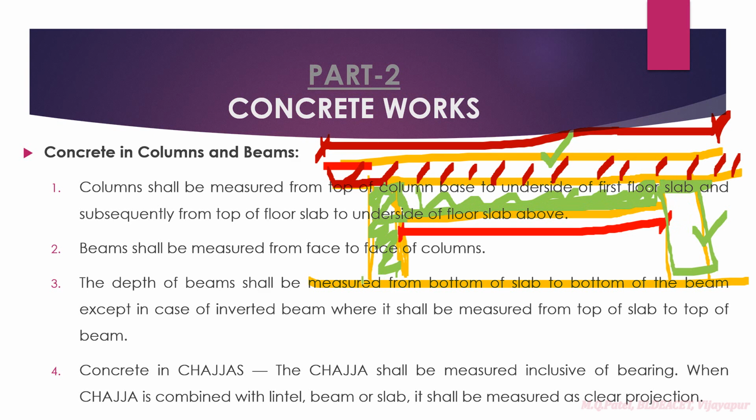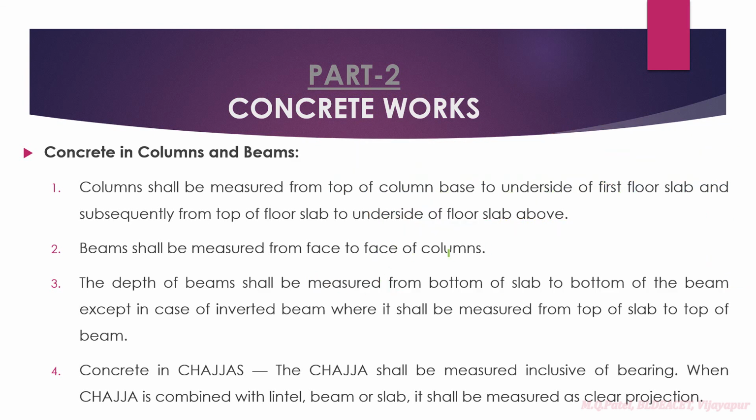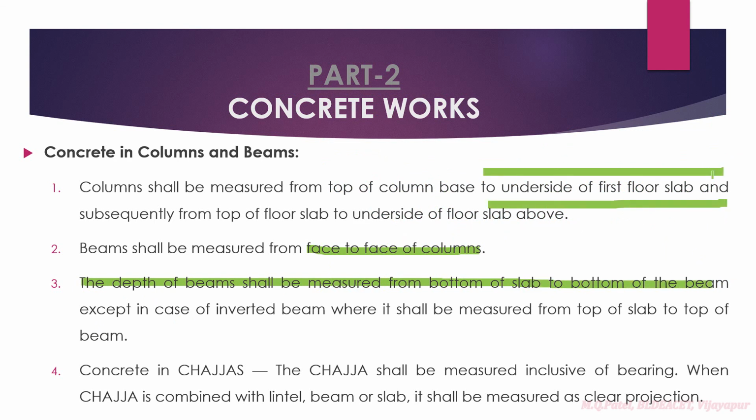Column, from subsequent floors we have to do the measurements. Beam, that is from face to face of the columns. And another thing I forgot to say, the depth of the beams shall be measured from the bottom of the slab to the bottom of the beam, right? So for example, if you have this as a slab, and again here you have the beam, the beam reinforcement is going to run from here till here totally, right?